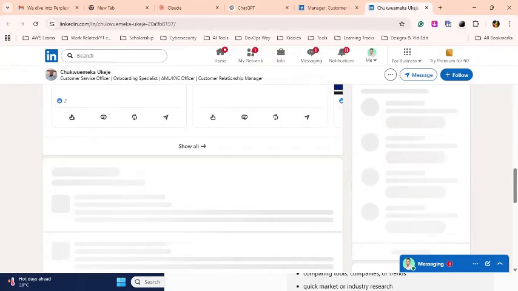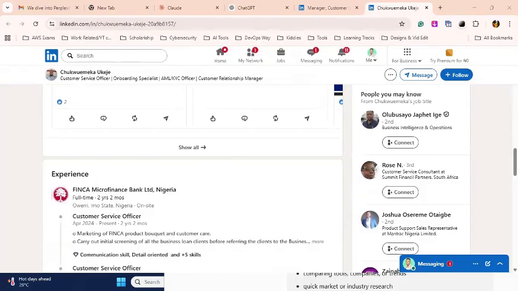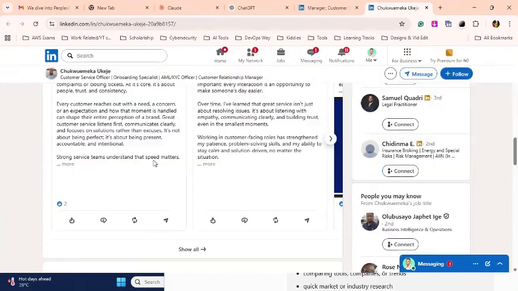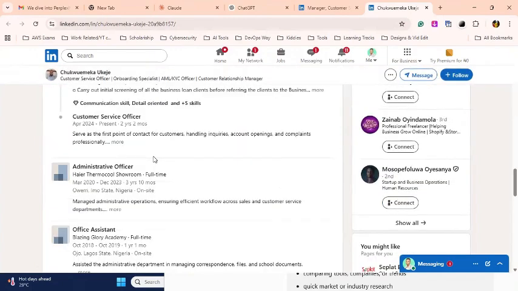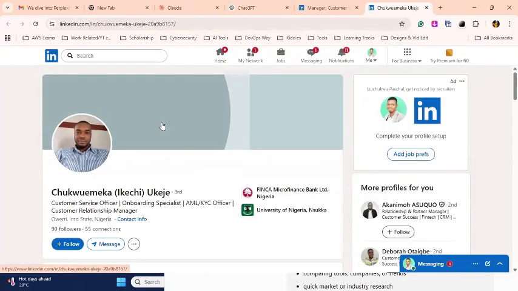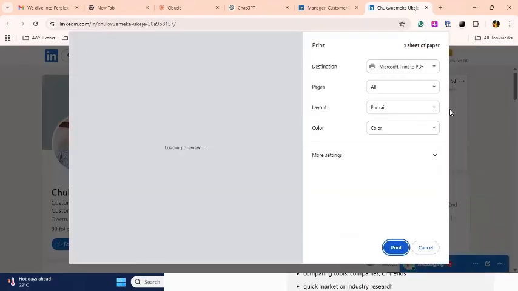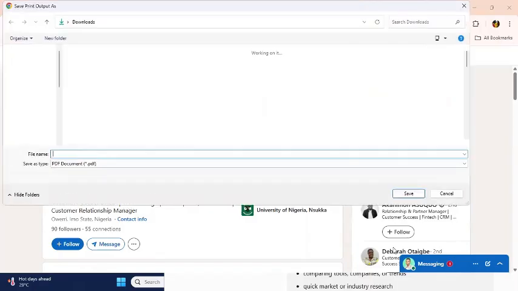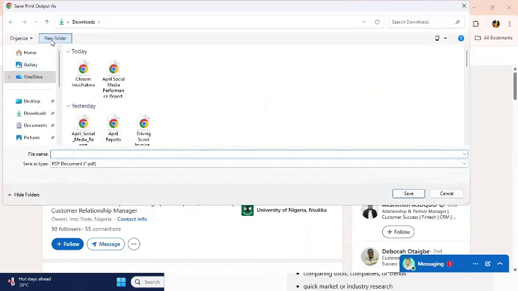Let me drag this down. Let me close this. So if you notice, this is your main page. It lists everything that you have done. So the first thing I do on this particular page is Control P. Control P allows me to save the page as a PDF file. So when I click on print, let me go to new folder.